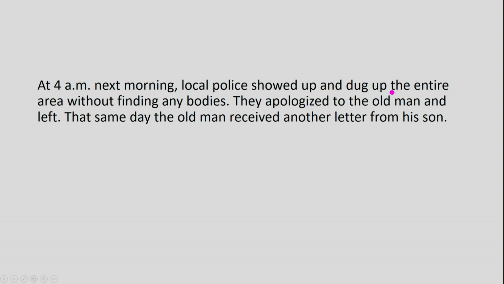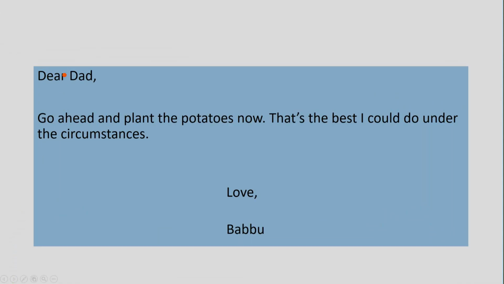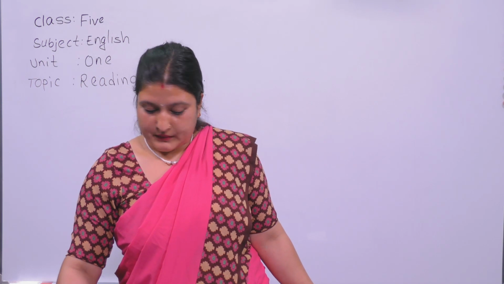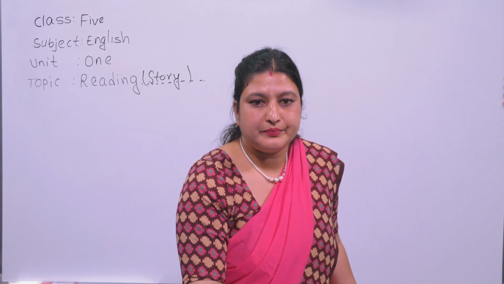Now look here. This is another paragraph of the story. Now the next one. This is the last one. This is given in the form of a letter. Read it and underline the main words. If you want, you can pick up the words in your notebooks too. Now let's read the story.